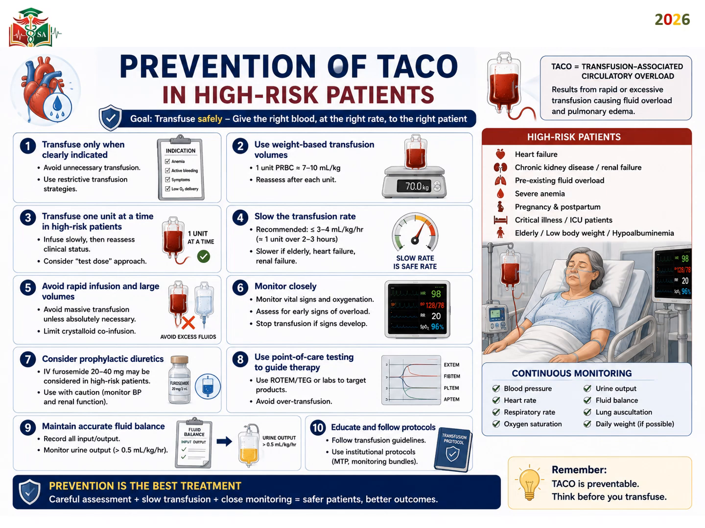Patients at high risk like heart failure, chronic kidney disease, pre-existing fluid overload, severe anemia, pregnancy, postpartum, critical illness, ICU patients, elderly, and low body weight should all be given blood cautiously. Continuous monitoring, as covered before. I won't repeat it; you have to know how to monitor your patient during blood transfusion. The key point: prevention is the best treatment. Careful assessment, slow transfusion, and close monitoring will lead to a safe patient and better outcome.